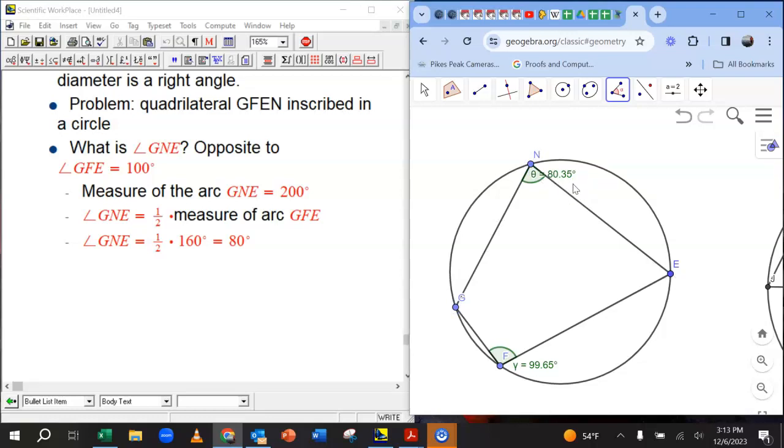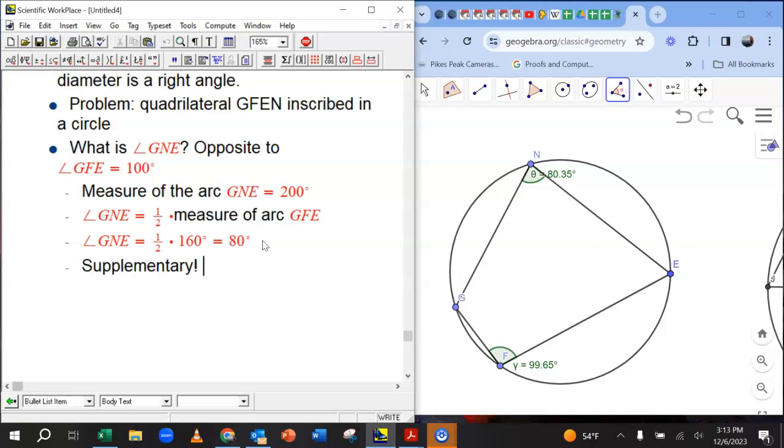Now of course it changes a bit because this was a little bit different. But in fact, we can even see there's a simpler relationship. These guys are supplementary. They add to 180. Why is that? It's because they're each 1/2 of a measure of arc, and those arcs add to 360. If I take two quantities that add to 360, and then look at half of one and half of the other, they're going to add to 180.